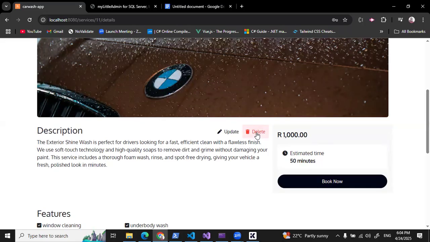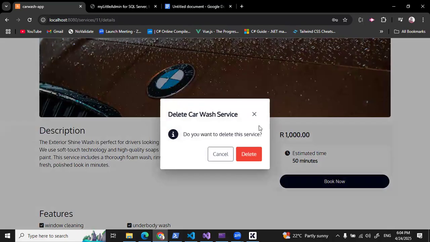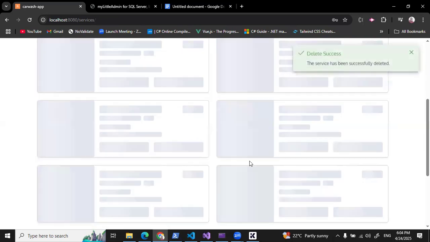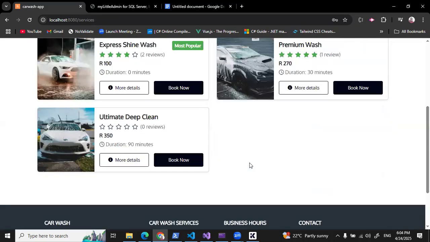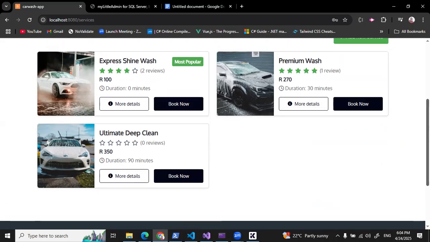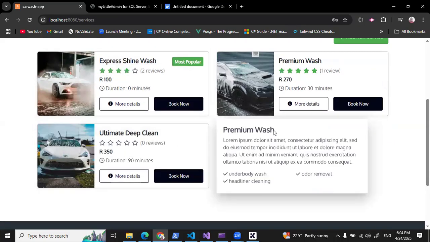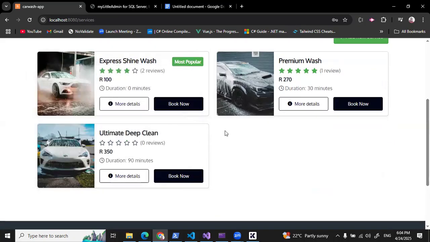Let me click it. And I need to confirm. So if I click delete, it's deleting. Looks like the service was successfully deleted. We now have only 3 services.